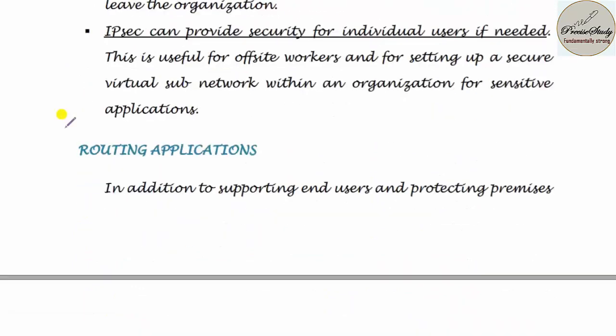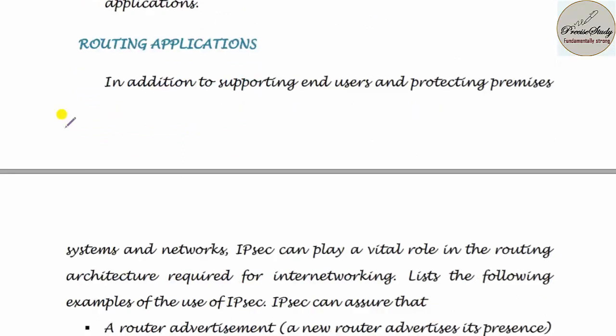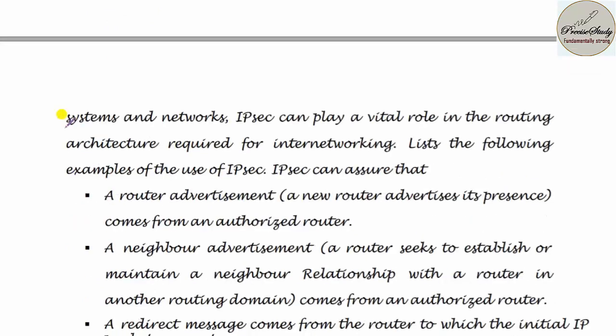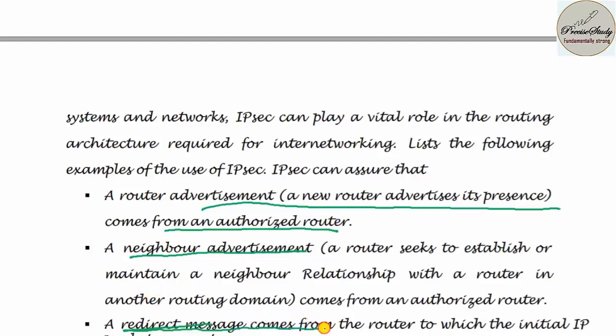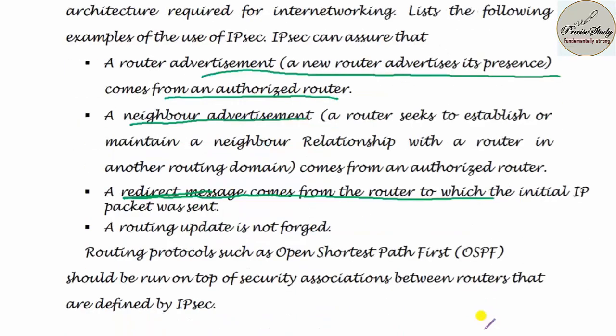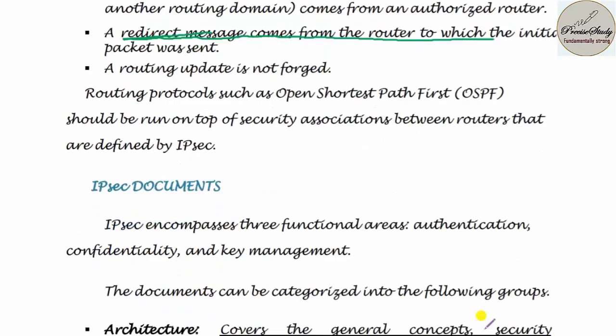Next, let us talk about the routing application. In addition to supporting end users and protecting premises, IP security plays a vital role in the routing architecture that is required for internetworking. Following are a list of examples. First, a router advertisement: a new router advertises its presence and it comes from an authorized router. Second one is a neighbor advertisement. Third one is a redirect message that comes from the router to which the initial IP packet was sent. The fourth one is that the routing update is not forged. Forging is a severe threat.